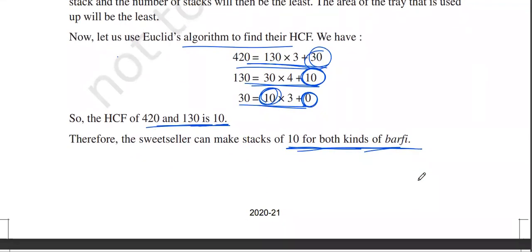So what all did we learn over here? We learned the application of Euclid's algorithm and how to use Euclid's division lemma. And you have to solve the steps till you get 0. And then a few application problems, as I have told, are important over here. So the concept is pretty simple. You can get hold of this. Thank you.